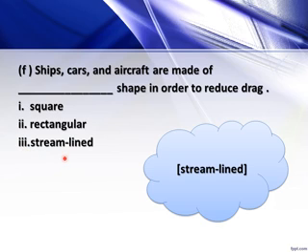Okay, so any object moving through a liquid or gas experiences friction which causes drag, slowing the object down. So to reduce this drag, ships, submarines, racing cars, and aircraft all are streamline shaped so that they can move smoothly through water and air. So ships, cars, and aircraft are made of streamline shape in order to reduce the drag. Okay, so answer is streamlined.